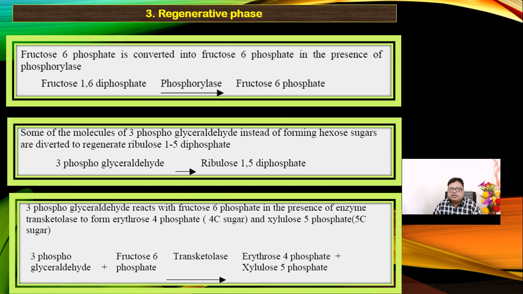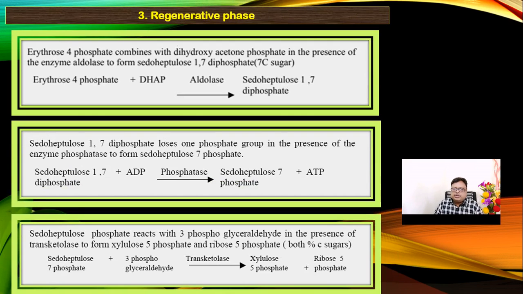Now after synthesis of this fructose 6 phosphate, again we want to regenerate the phase. So food material is synthesized, and now it will be broken up to continue the reaction, and again it will split into phosphoglycerate and ribulose 1,5 bisphosphate, and two reaction centers are there. They split into erythrose 4 phosphate and xylulose 5 phosphate. Now erythrose 4 phosphate and another sugar phosphate again combine to give sedoheptulose 1,7 bisphosphate. Then sedoheptulose 1,7 bisphosphate gives rise to ribulose 7 phosphate.